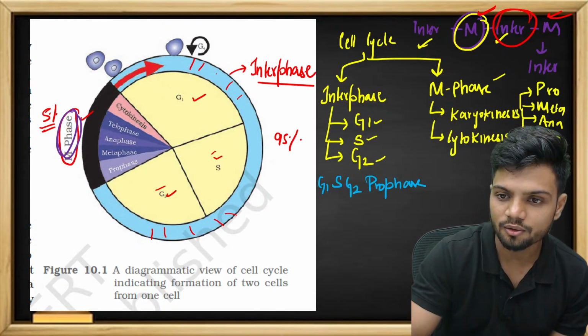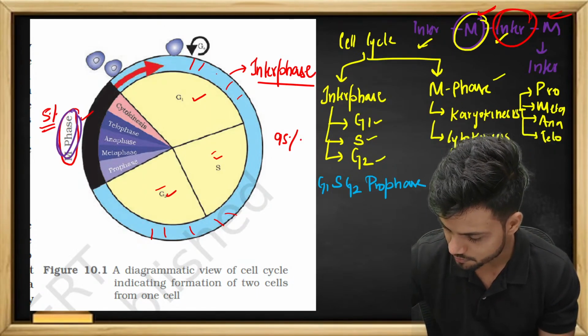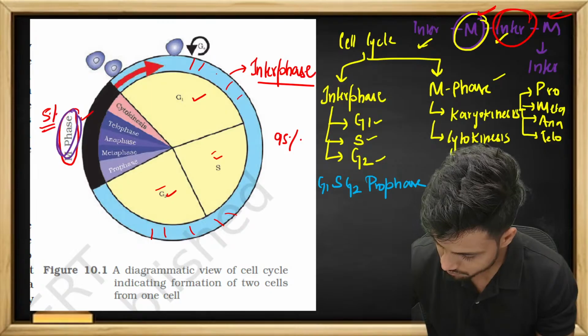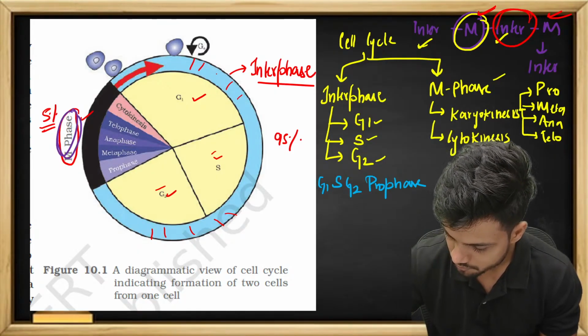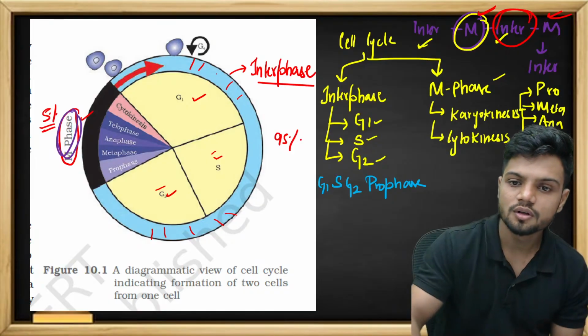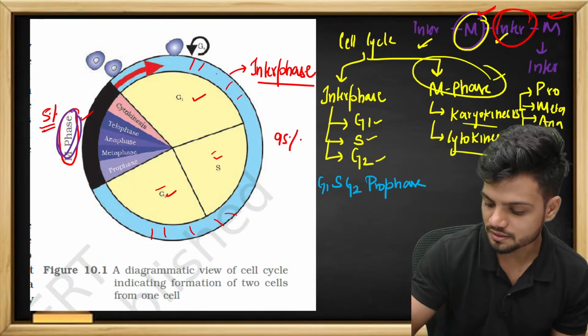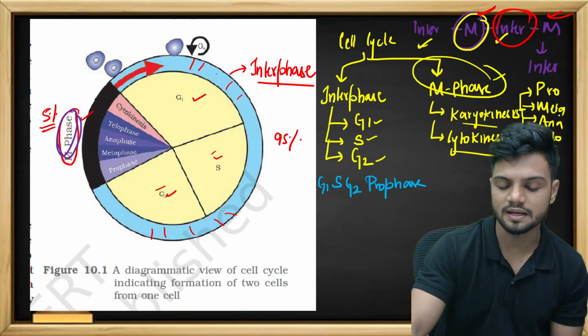So the entire M phase can be divided into karyokinesis and cytokinesis, and karyokinesis is divided into prophase, metaphase, anaphase, telophase.